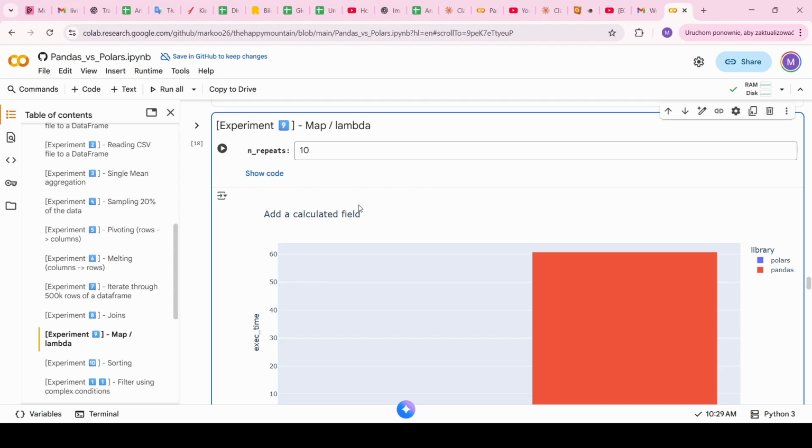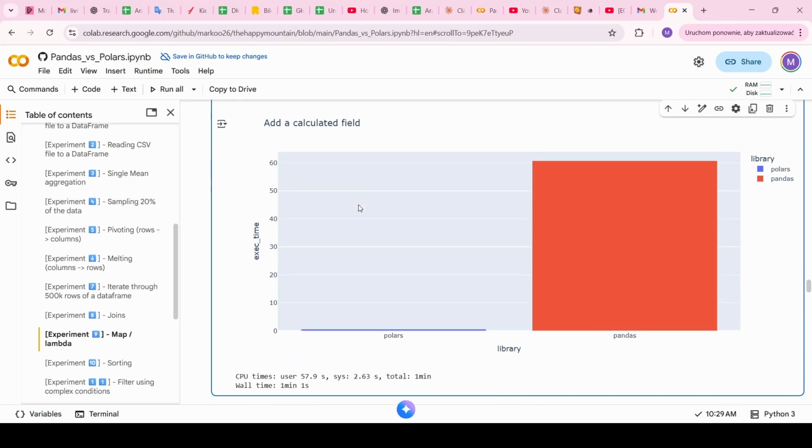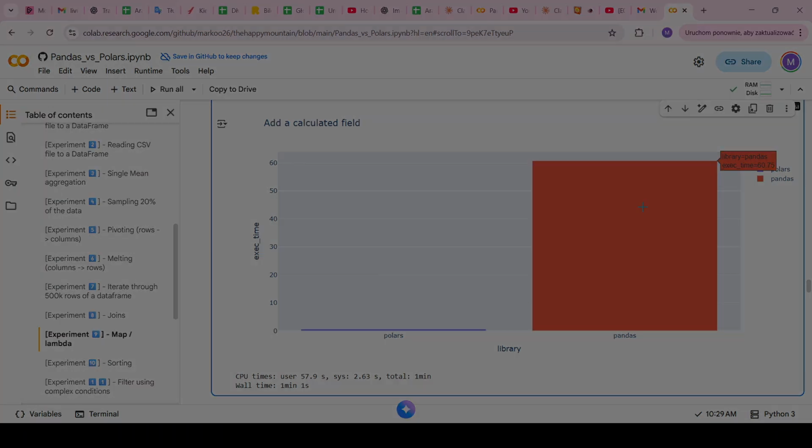Experiment number 9 is about using a map or lambda function, or, to put it in simple terms, adding a calculated field. So we want to use existing fields of the data frame and apply some formula to come up with a calculated field. Let's see the results. Once again, Polars is way faster and way below 1 second. It's 0.55 seconds, while for Pandas it is more than 1 minute. So the conclusion is similar, 1 point for Polars.